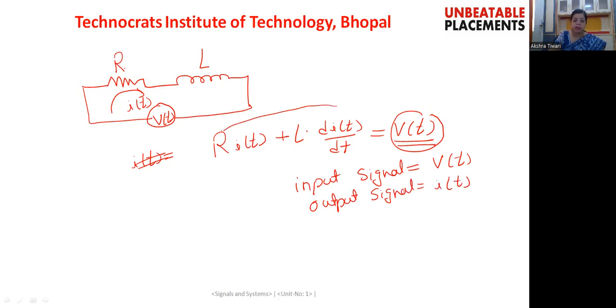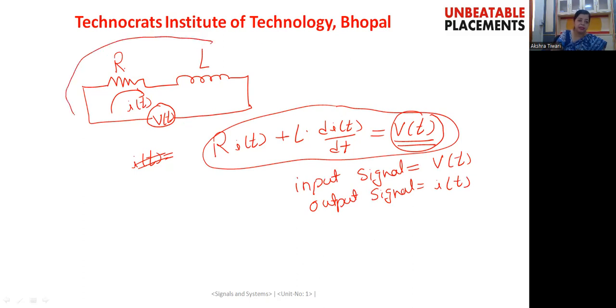And this is a mathematical expression that is defining the relationship between the input and the output. So here we can see that this is our physical system, and this is the mathematical expression that is defining this system, right?